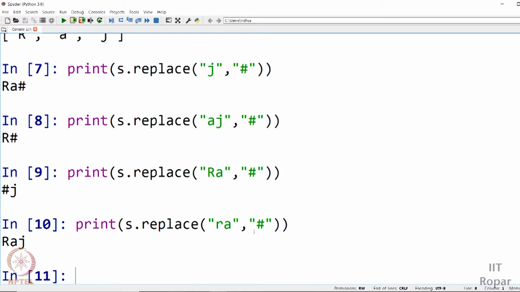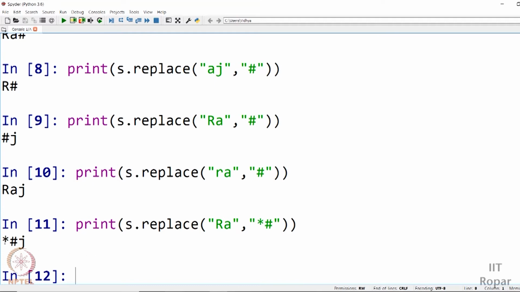And even here you can give something. So let me give this capital RA and I can give star hash. I can give something like that as well. So even here you can give a substring. In place of this substring, you substitute this substring. That can also be given. It is giving us star hash and J.